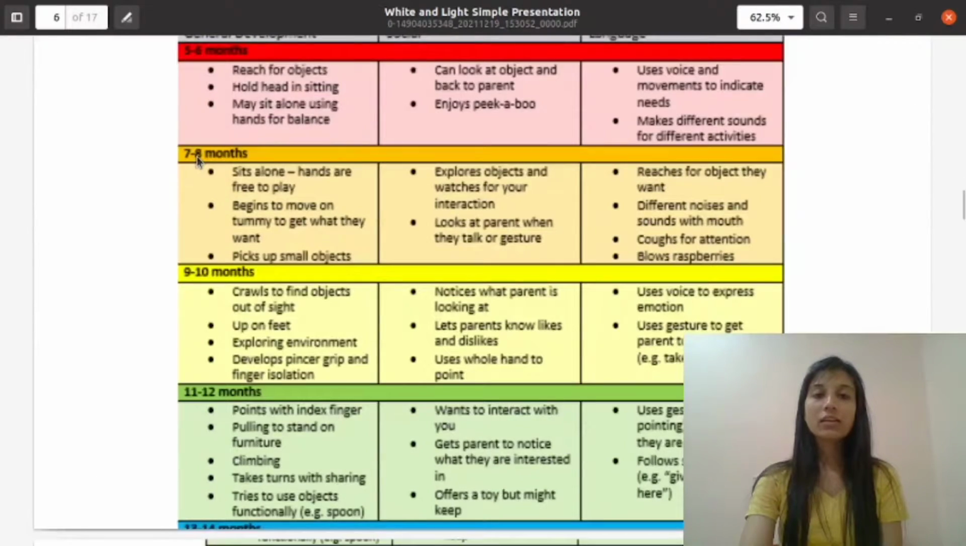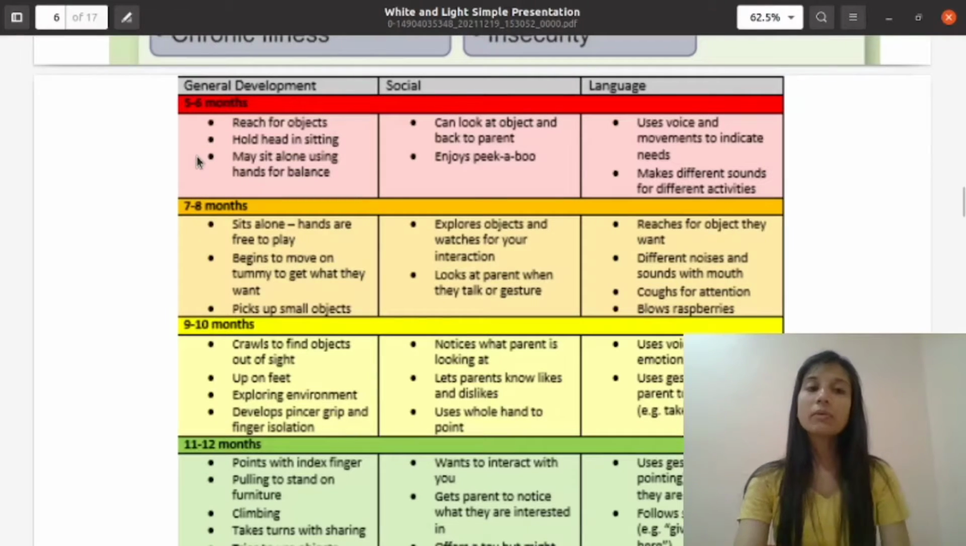So this flow chart, is it visible for everyone? General development, social development and the language.